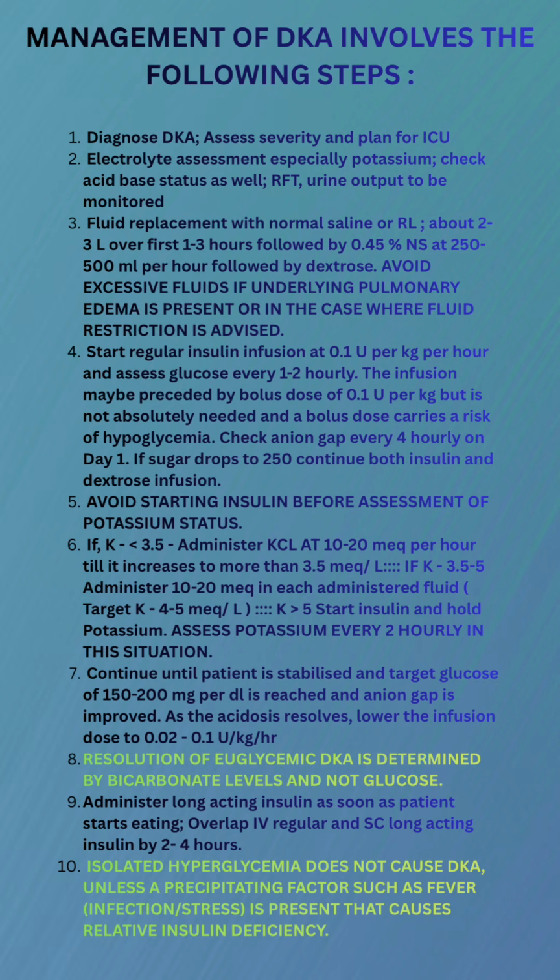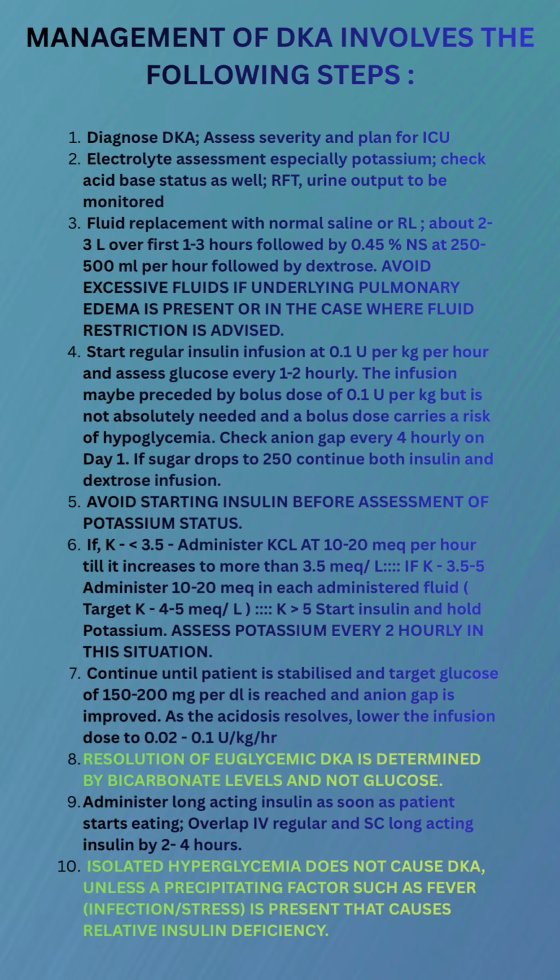Start regular insulin infusion at 0.1 units per kg per hour and assess the glucose and the anion gap. Always check the potassium status before starting insulin. Do not give insulin if the potassium levels are less than 3.5. We have to correct it first and then continue insulin infusion. Assess potassium every 2 hourly in this situation.